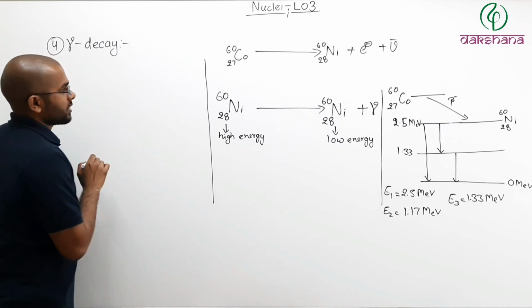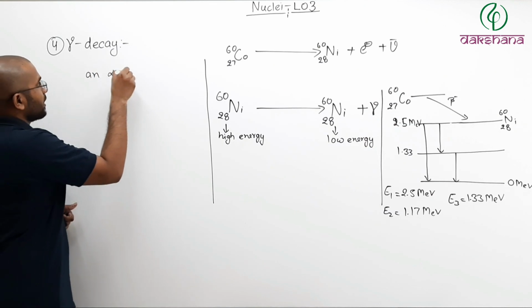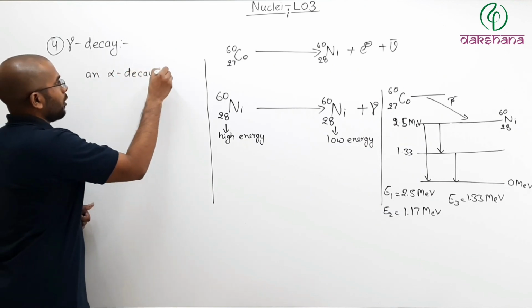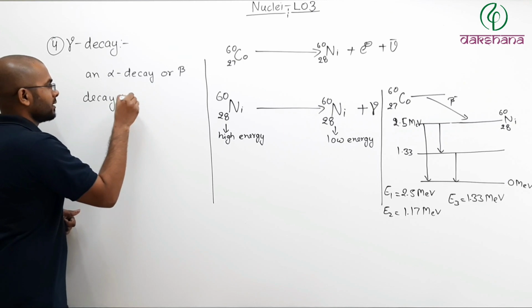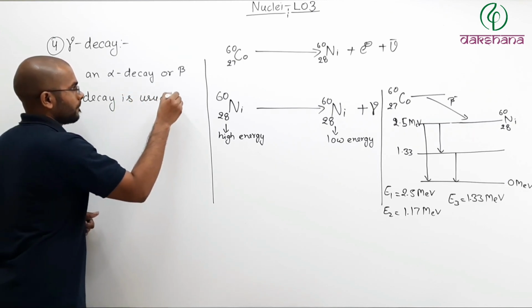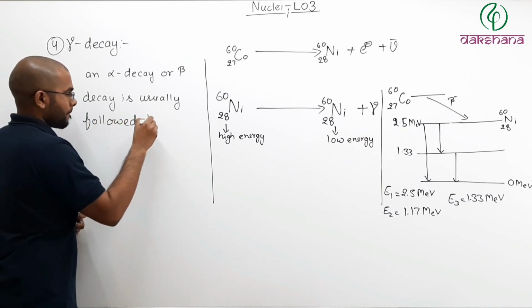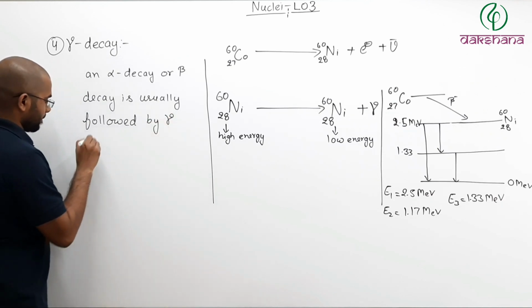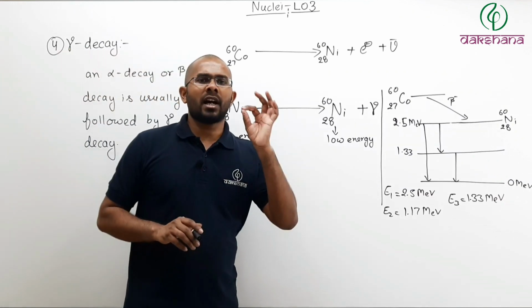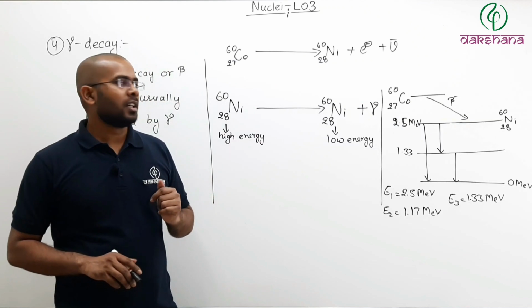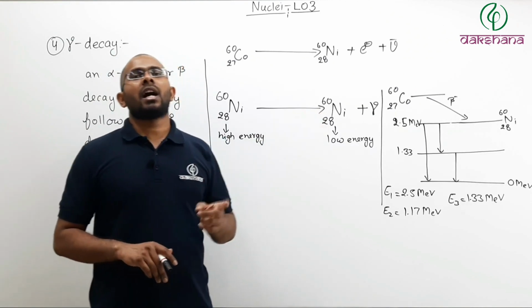So you can write as a point that an alpha decay or beta decay is usually followed by gamma decay. So in a gamma decay, a very high energy photon is emitted. So if a lot of these photons are emitted, that ray will be called your gamma ray.